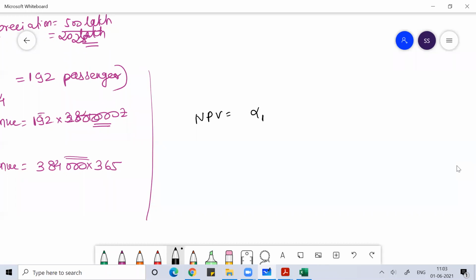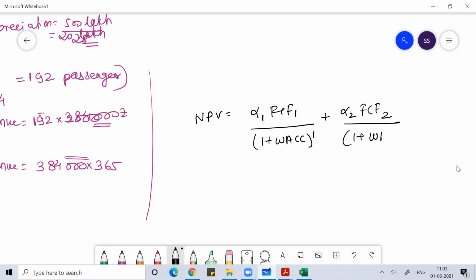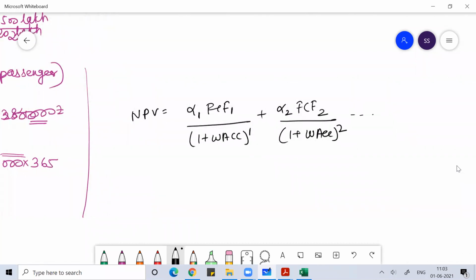So then this is future cash flow divided by 1 plus WACC to the power 1, plus alpha 2 into free cash flow, or future cash flow for the year 2, divided by 1 plus WACC for year 2. So like this you have to do, guys, and for whatever the years are given for the life of the project, you'll keep discounting these cash flows.